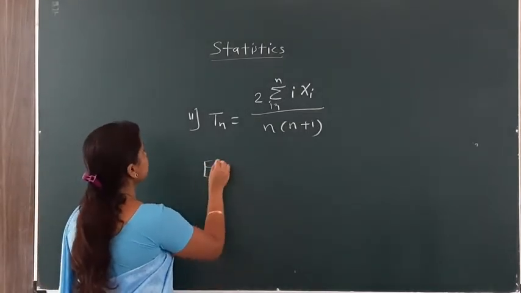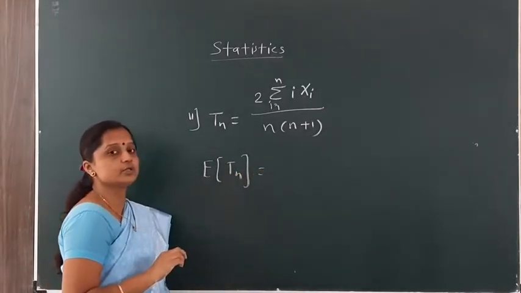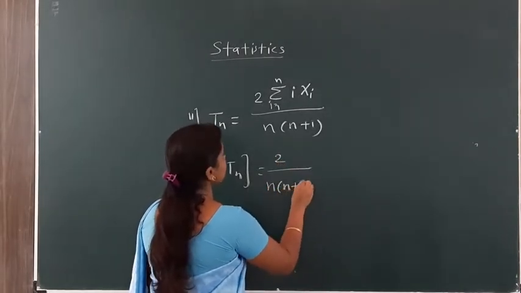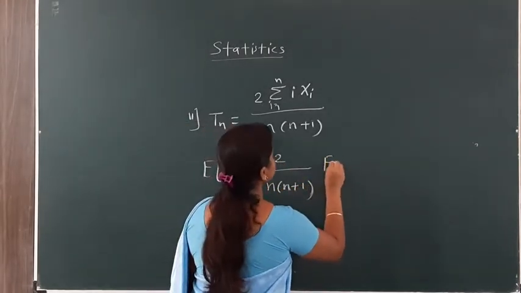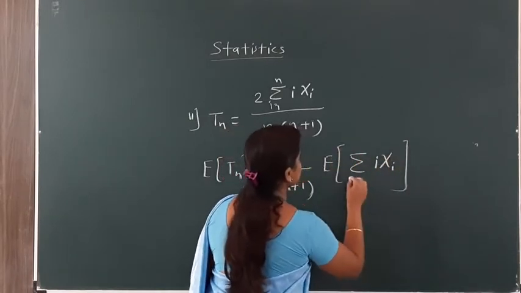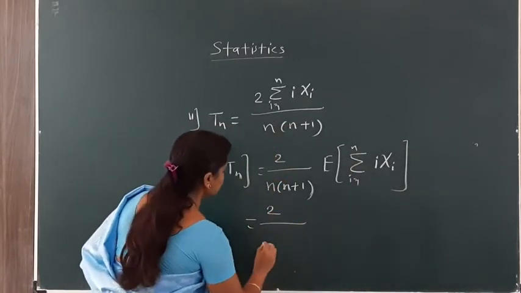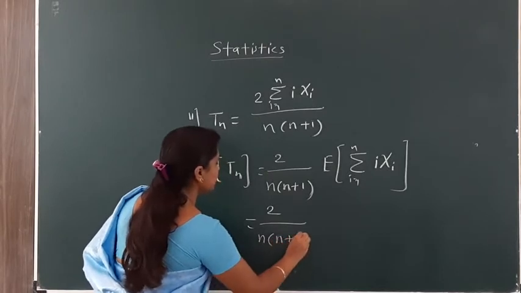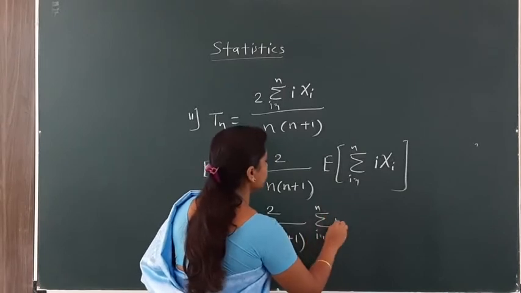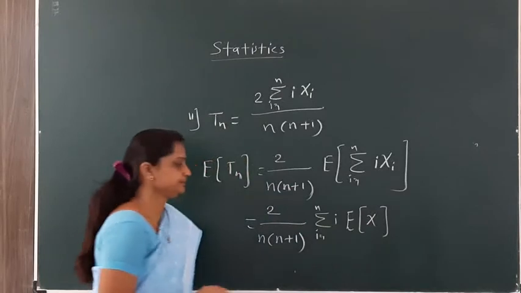So here first we calculate the expectation of Tn. All of you now know the definition and properties of expectation. So expectation of Tn is 2 divided by n into bracket n plus 1, times the expectation of the summation of xi, where i is running from 1 to n, which is equal to 2 divided by n into bracket n plus 1 times the summation over i from 1 to n of the expectation of x.